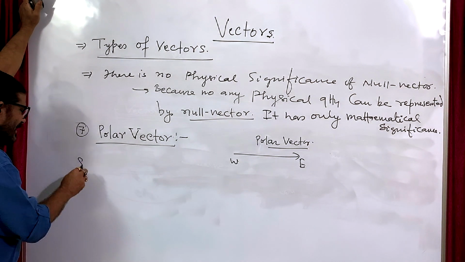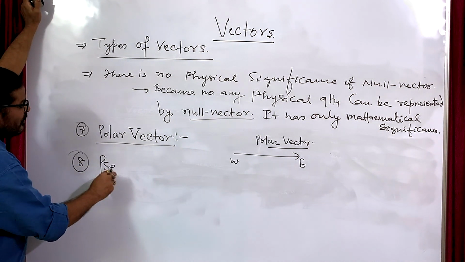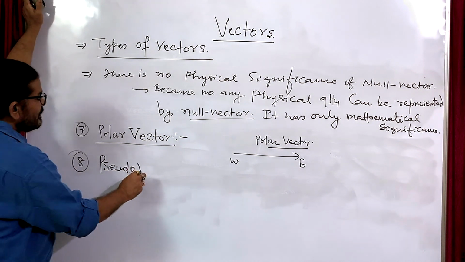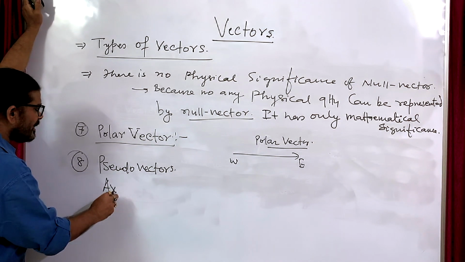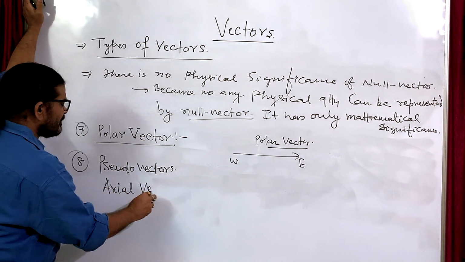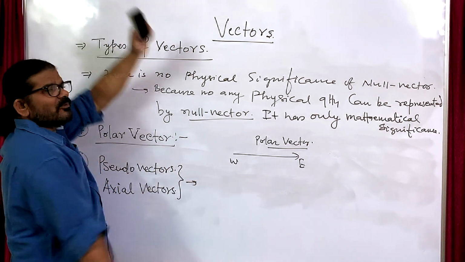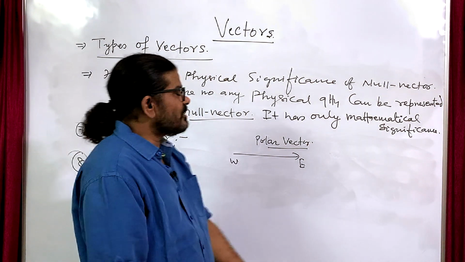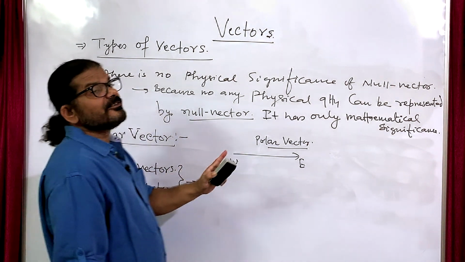But if you take another vector, it is called a pseudo vector, also called an axial vector. Here the nature does not change, but the sense changes.